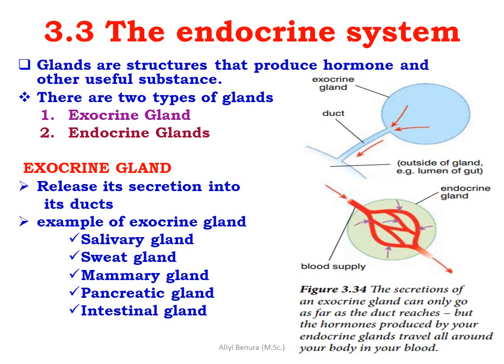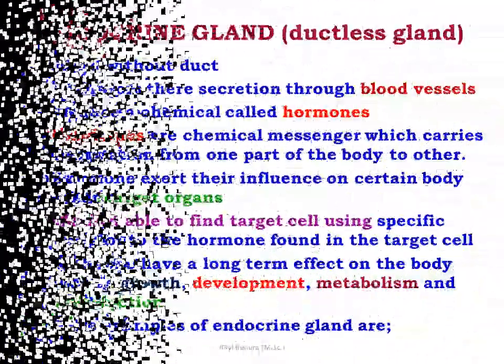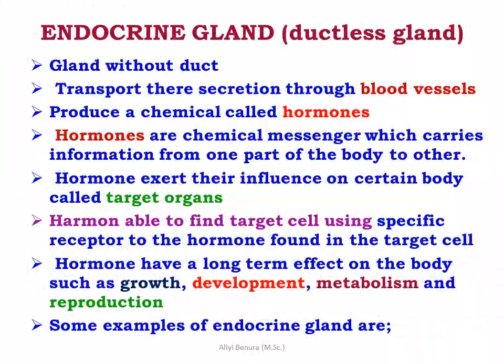We can look at this figure 3.34: the secretion of exocrine glands and endocrine glands, which travels all over your body in your blood. Endocrine glands, or ductless glands, are glands without ducts. They transport their secretions through blood vessels and produce chemicals called hormones. Hormones are chemical messengers which carry information from one part of the body to the other.